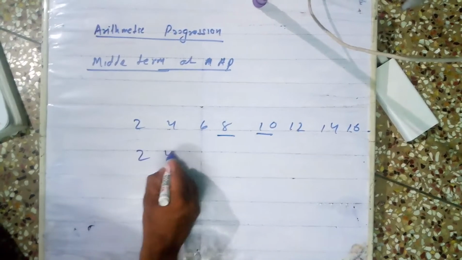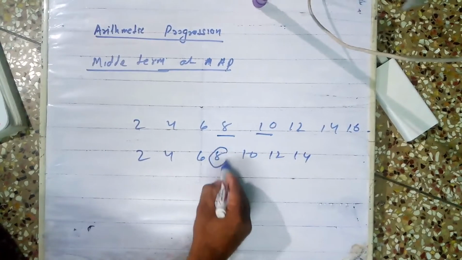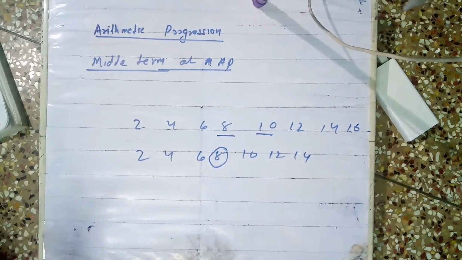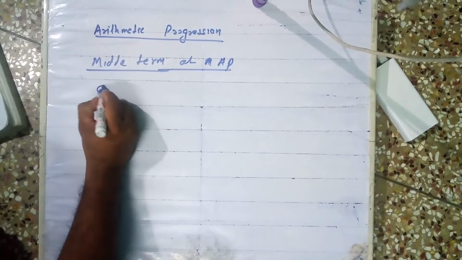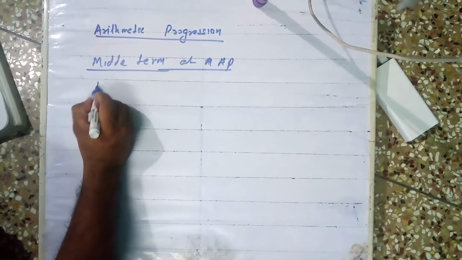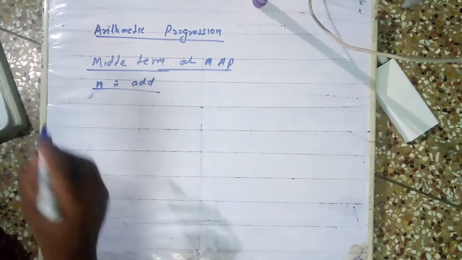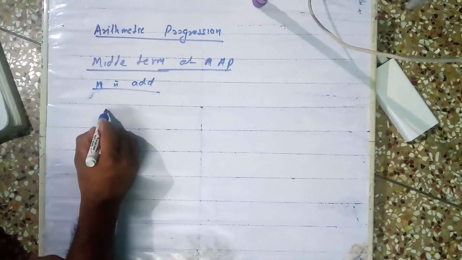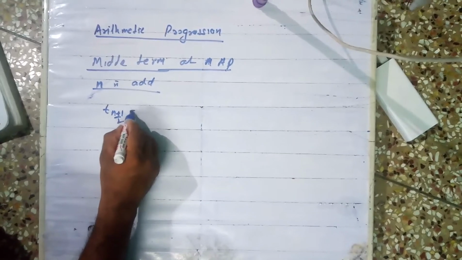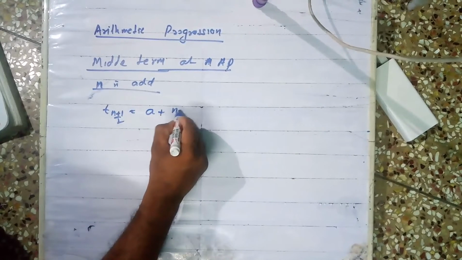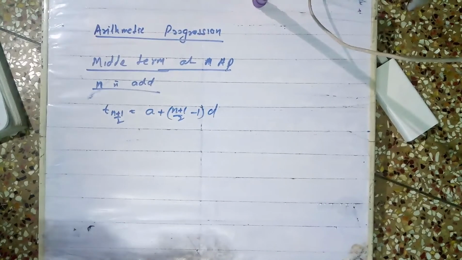But if it is an odd number of terms, 2, 4, 6, 8, 10, 12, 14 only, then here middle term means only 8. So how to find the middle term, sir? If n is odd, where n means the total number of terms, then T of (n plus 1) by 2 is the middle term. That is a plus ((n plus 1) by 2 minus 1) into d. This is the middle term. Clear?